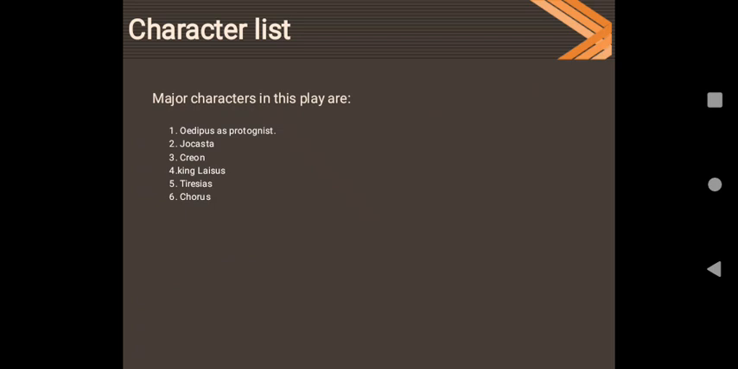And the Chorus is a group of persons or men in Greek plays that comments on the events by singing or by speaking.